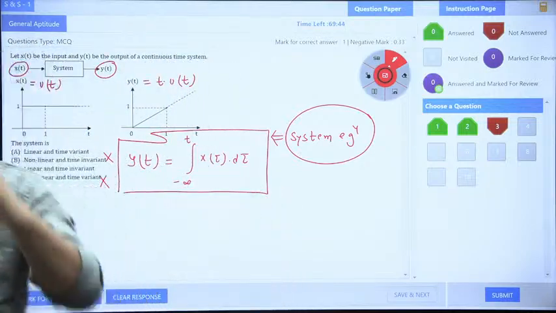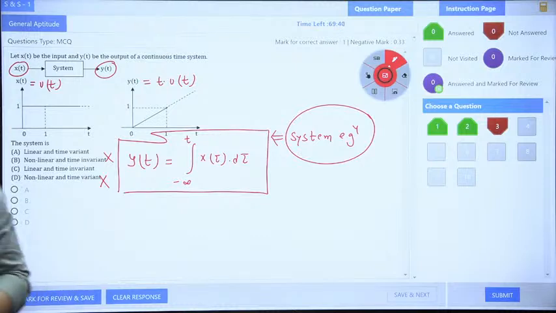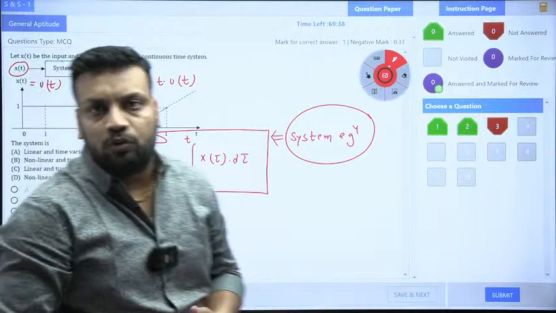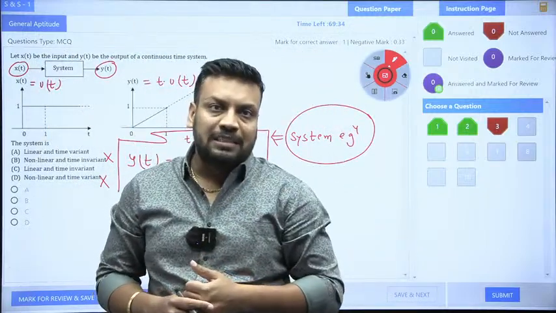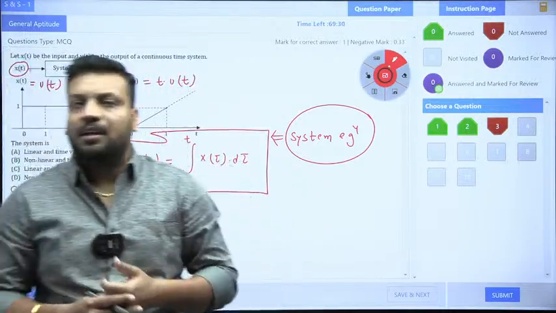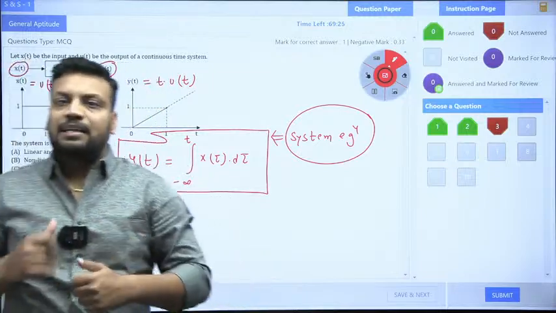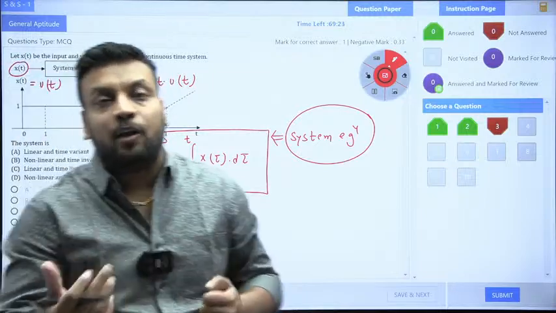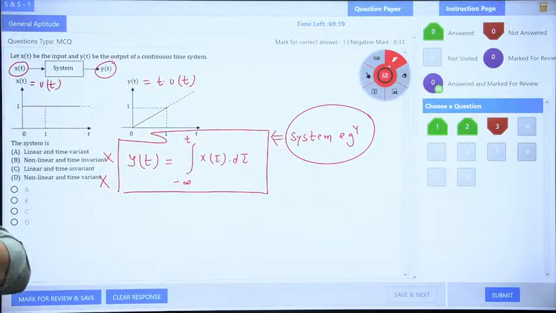I will be more happy if other students also reply, because I think 9 to 10 students are watching live, but only 3 to 4 students are writing the answer in the chat box. So every student must write. Maybe you are correct, maybe you will have a wrong answer, but at least you should attempt in a live manner. Is this clear?